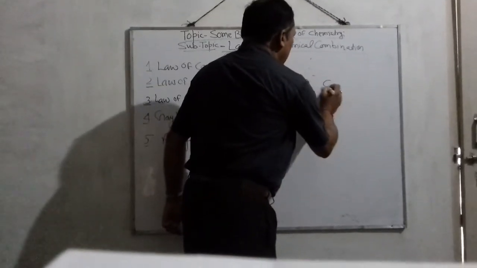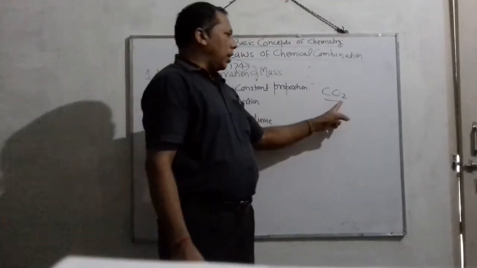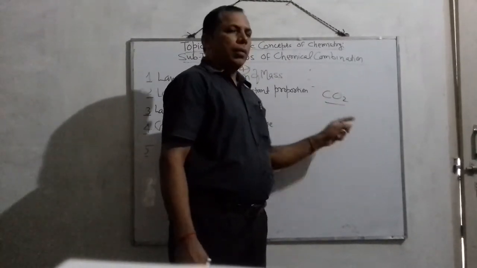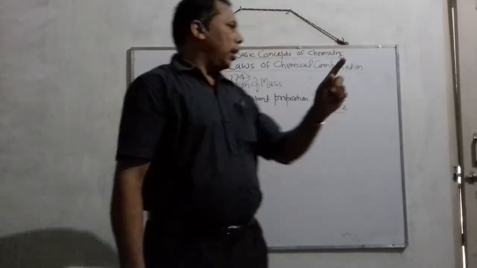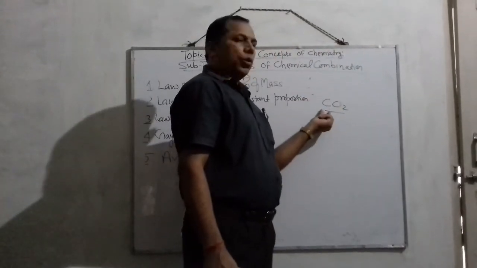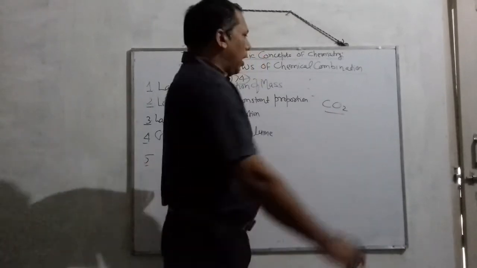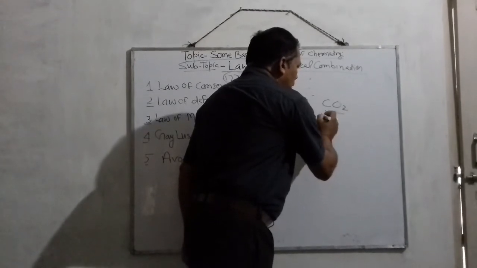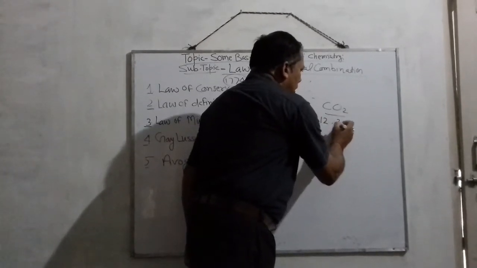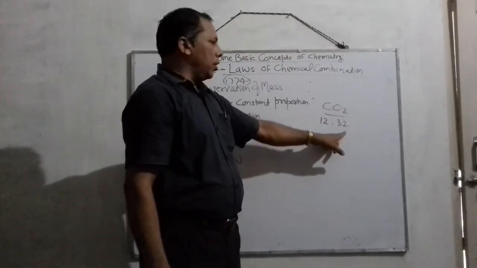You know carbon dioxide. Carbon dioxide is formed by the combination of carbon and oxygen. In CO2 there is one carbon and two oxygen. What is the ratio in CO2? That is 12 to 32, since 2 into 16 is 32.